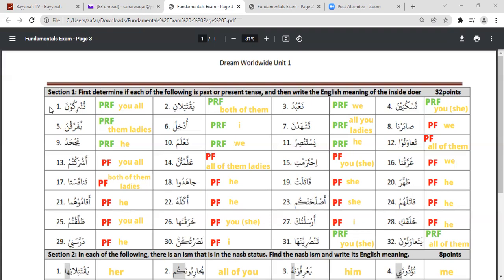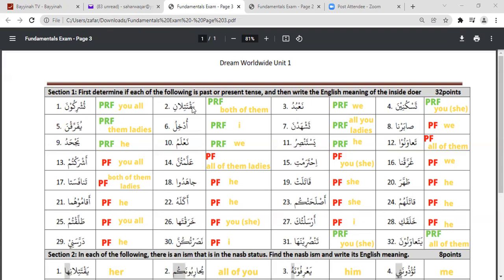And now if we start from here, tushrikuna, right? Let's see. One of the tips is that if the word present in this section starts with ya or ta or alif or na, it is a clue. Most probably it is from the present tense. So tushrikuna, if we go to the table, starts with the ta and matches to some extent with tansuruna, right? Therefore it is present tense, and from the table, it is from the second person, plural. So it is you all.